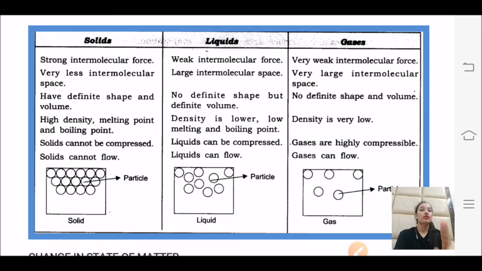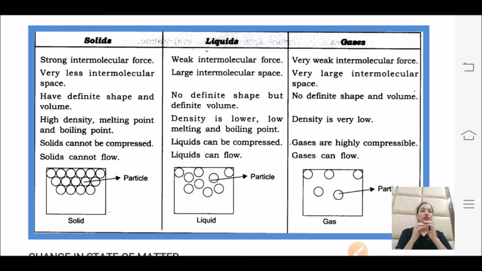So what is the reason behind this? See, it is written over here that solid have very less space in between. The particle of solid have very less space in between them, right? So student, what happened? Because the force of attraction is so strong that particle will be so close to each other, so they will have very less space or no space in between them.